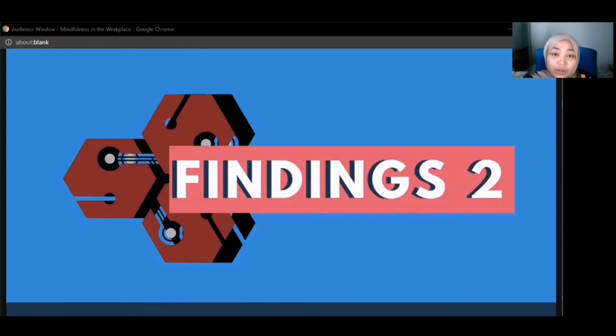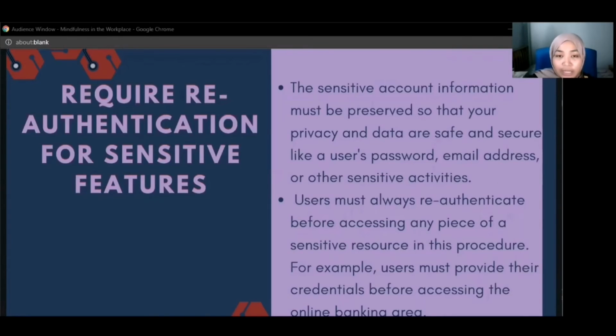Based on all the information that has been evaluated in finding 2, we would like to provide 3 suggestions or recommendations to overcome the problem encountered in the network. The first recommendation is to require re-authentication for sensitive features. We recommend this because sensitive account information, like our user password, email address, and other sensitive activities, must be preserved so that our privacy and data are safe and more secure.